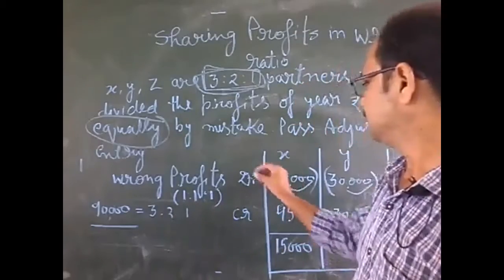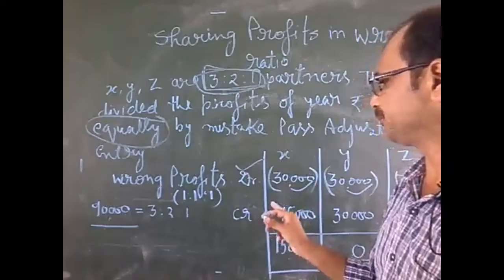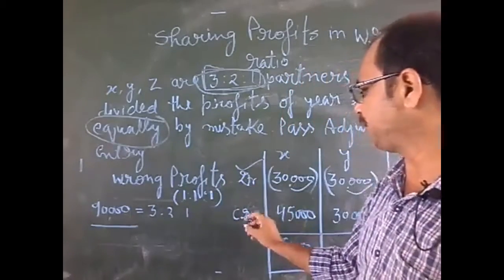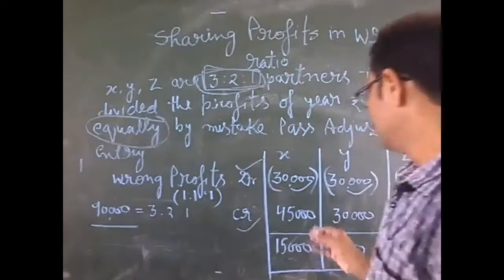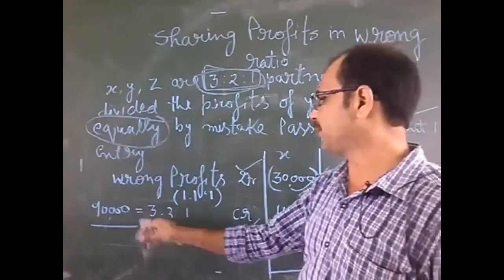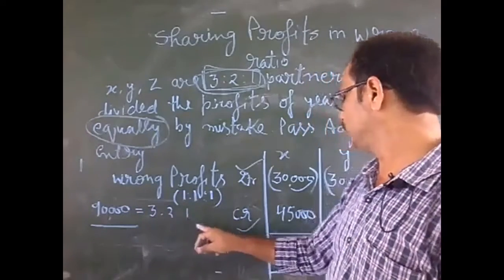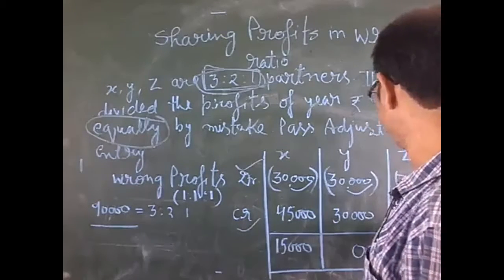After that, when we correct the profit, we will credit the profit, because profit goes into credit, as you already know. So after dividing the profit of 90,000 in 3:2:1, the amount will come 45,000, 30,000 and 15,000.